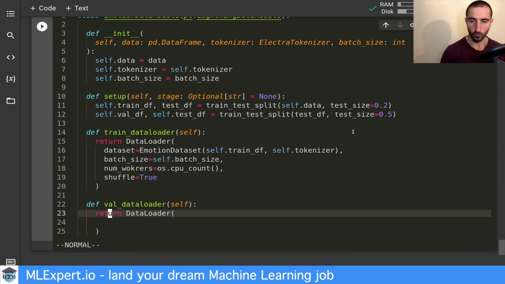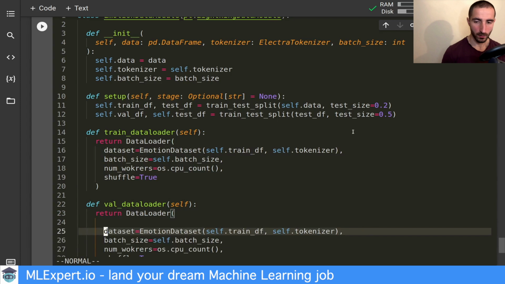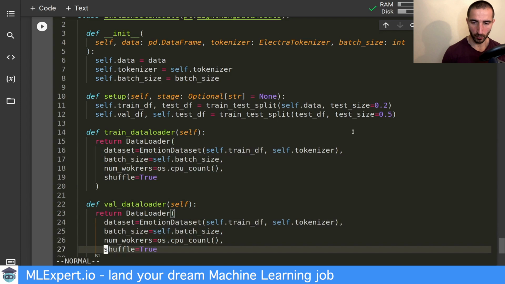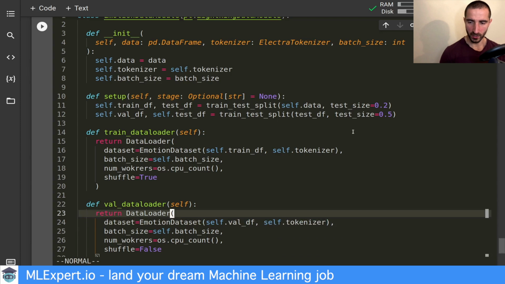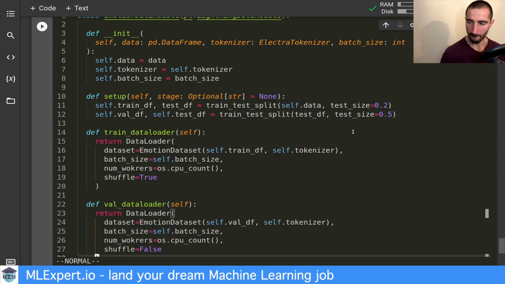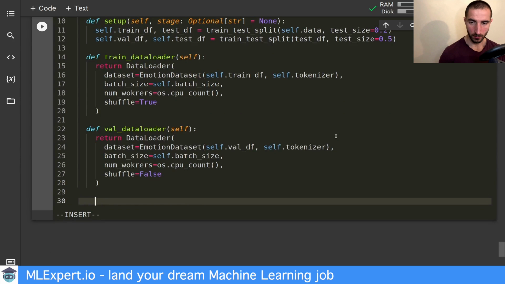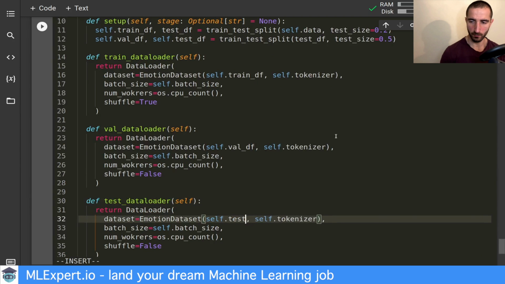And I'm going to take this and I'm going to replace the shuffling. I don't want shuffling in the validation data loader. And here I'm going to pass in the validation data frame. And this will be the test data loader. And I'm going to just replace this with the test data frame.